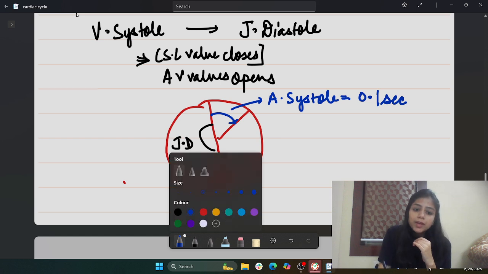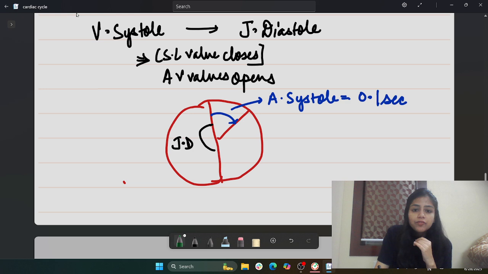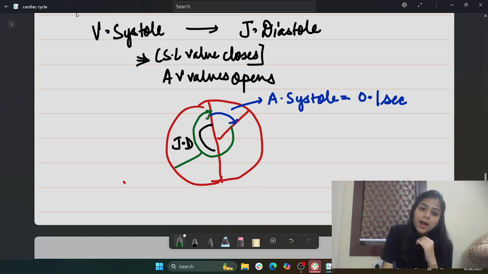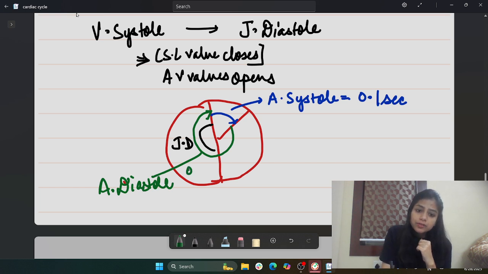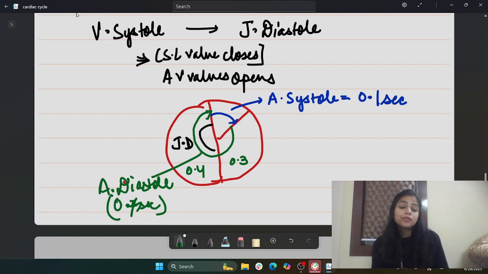So for the remaining time, when the ventricular systole was taking place and when the joint diastole was taking place, the atria was in the relaxed state, diastole. That means if it is 0.4 second and 0.3 seconds, for 0.7 seconds the atria was in the relaxed state. That's what we saw.